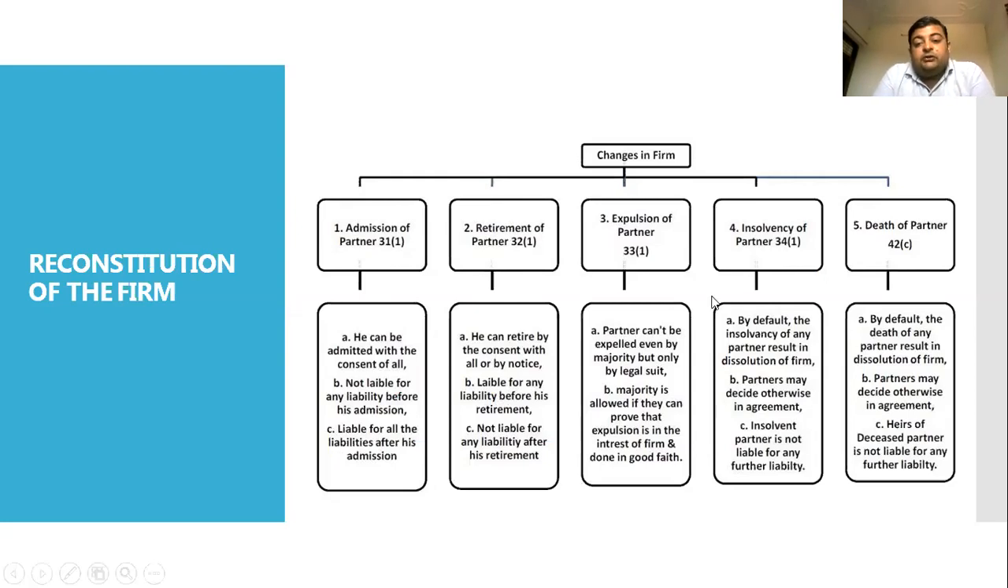Next, expulsion of a partner under section 33(1). Expulsion means when the partner is expelled forcefully from the firm. In that case, the partner cannot be expelled even by the majority, but only by a legal suit. It has already been given in the Indian Partnership Act that the partner cannot be expelled, so he can only be expelled when there is a lawsuit against that partner. Second, the majority is allowed to expel if they can prove that the expulsion is in the interest of the firm and done in good faith.